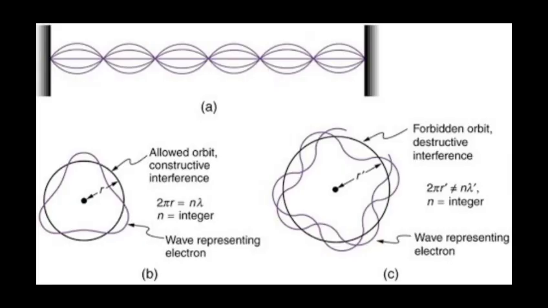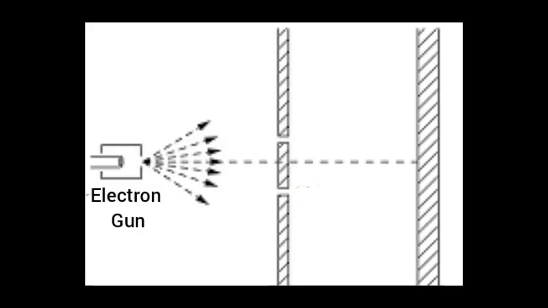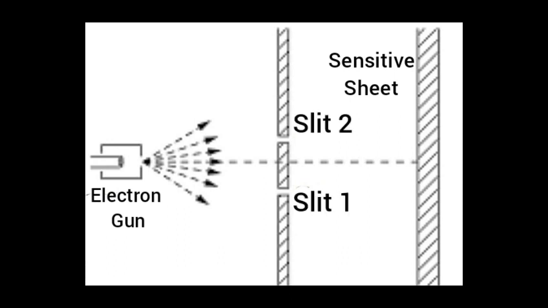We all know about the dual nature of particles. This phenomenon was unknown to the scientists back then. When scientists tried to locate the electron by conducting an experiment, this dual nature was exposed. In this experiment, scientists started with an electron gun. There was a sensitive sheet, which is able to respond when a quantum of electron touches it. This can probably help us to determine the trajectory of the electron. For time variables, we used a high-power stopwatch. And most importantly, one little slit, or you can say a little hole, was kept in the middle of the trajectory. This was to make sure that electrons are passing through a fixed direction.